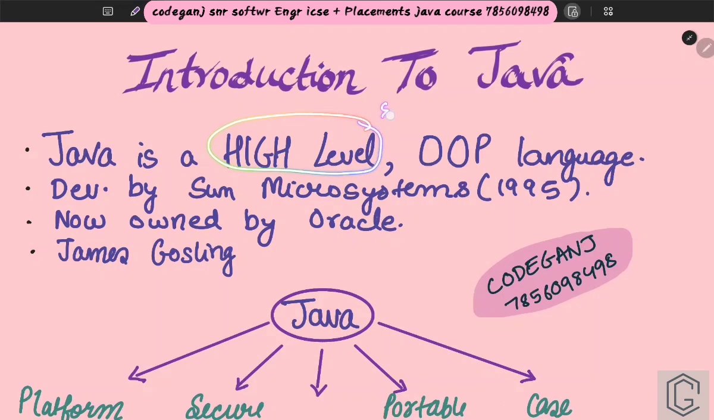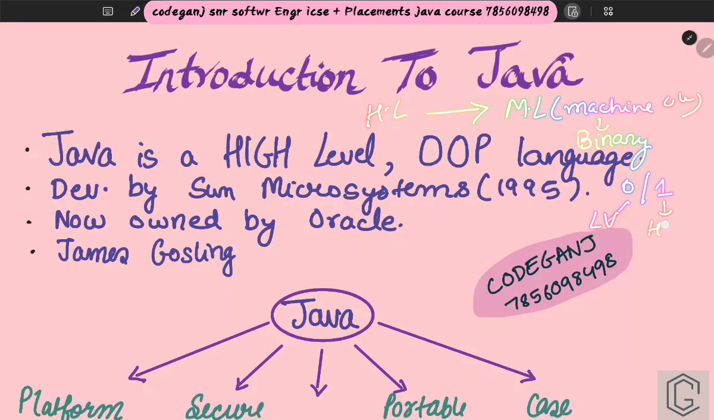High-level language means you are writing in English, which is human readable, which is understood by humans. That is why it is called a high-level language. Then what is another language? That is ML, machine-level language, which is understood by the compiler, the computer, everything. And we know that they understand nothing but binary. Binary means 0 and 1. 0 means low voltage, 1 means high voltage.